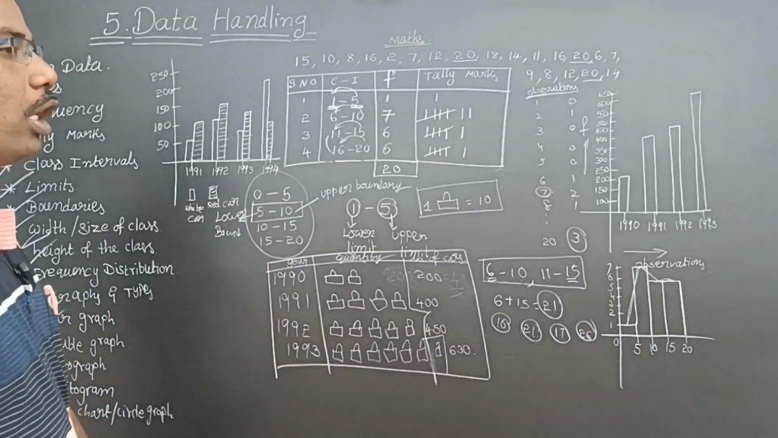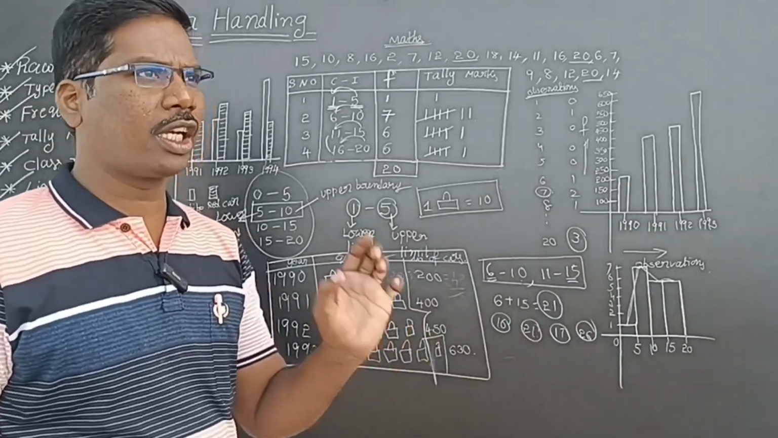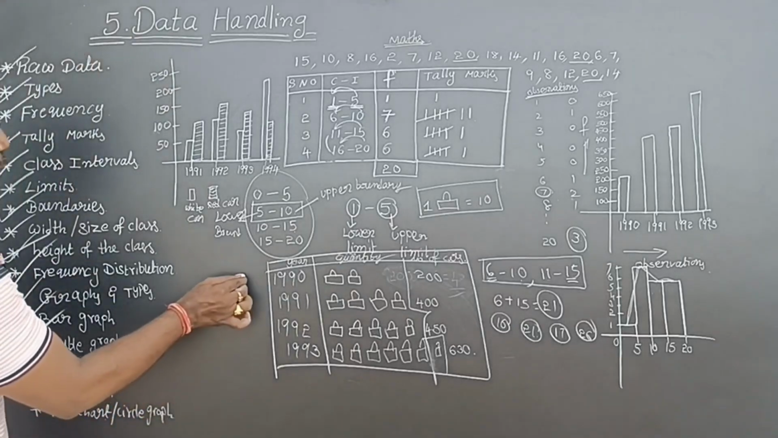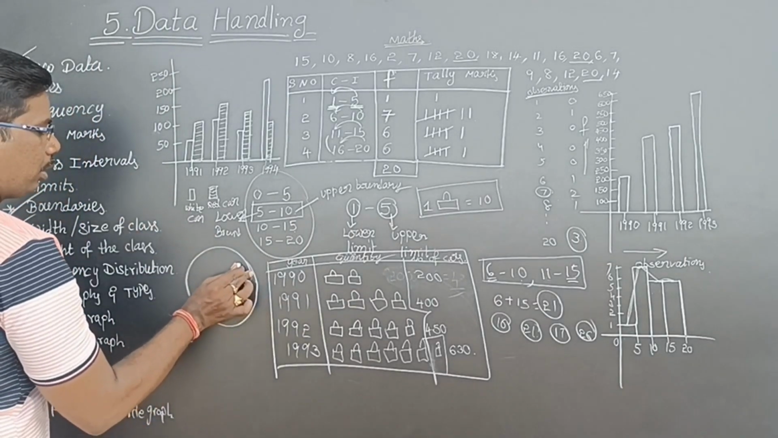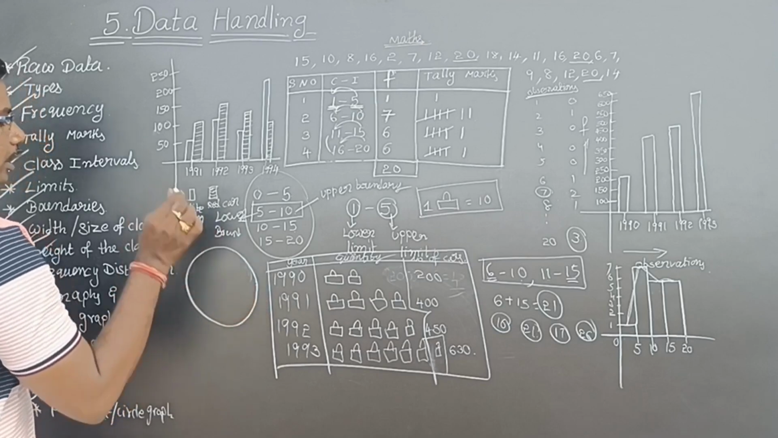Next, pie chart or circle graph we can say. Now see here, if you make a circle, you know sector. What is sector means?